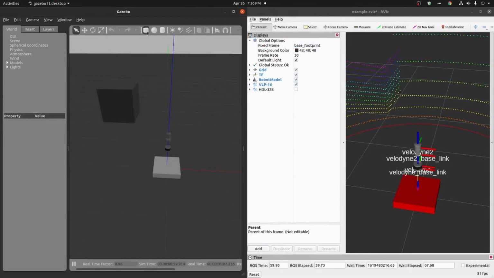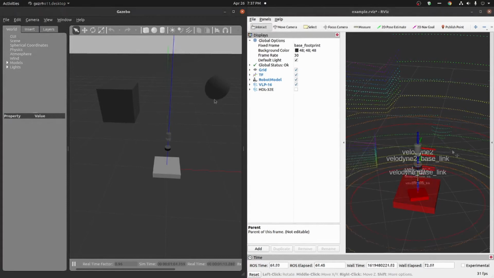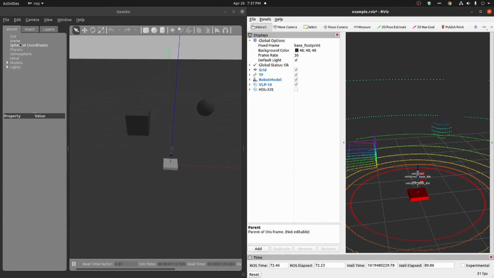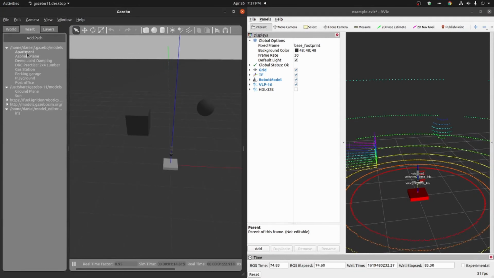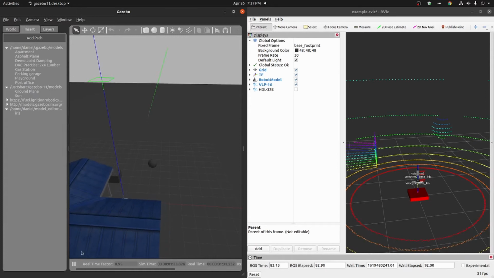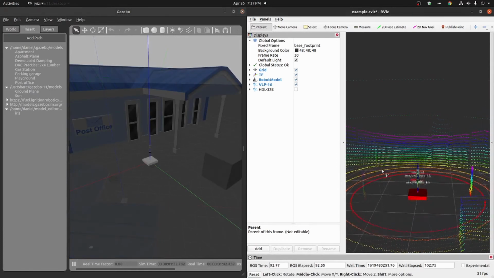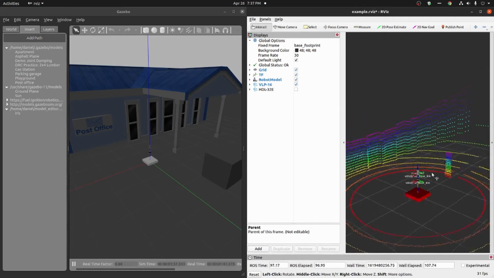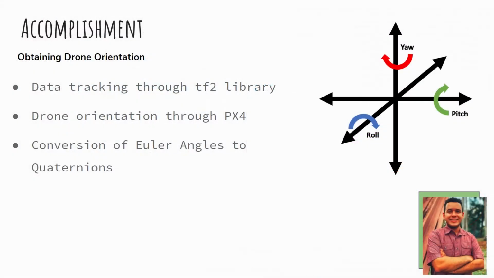Our PX4 contains a proportional integral derivative controller which can obtain gyroscopic data to a representation of Euler angles, which can bring the orientation of the drone. In essence, pitch, yaw, and roll angles. For future work, the TF2 library can be implemented to extract the Euler angles of the drone and transform these values into quaternions using the TF2 library to obtain a more precise result, as quaternions can be represented as matrices to perform computational calculations when we implement the safest landing zone algorithm in the future.